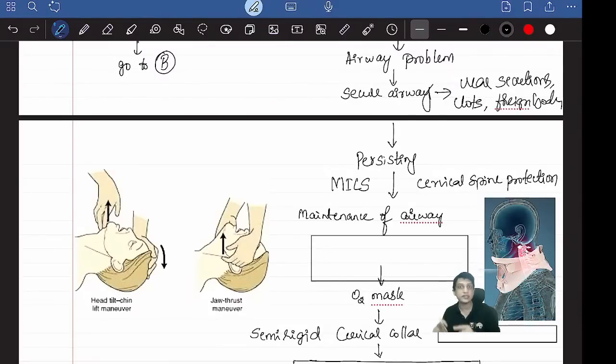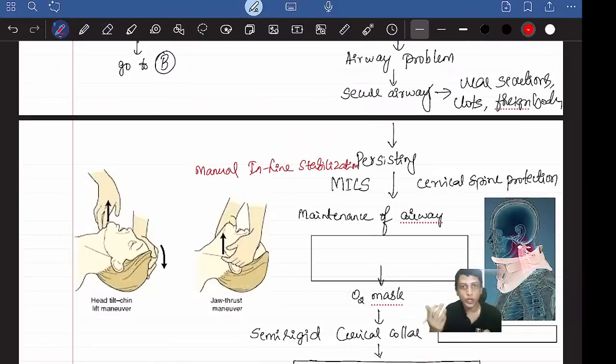The next thing is the protection of the cervical spine, not treating the airway. You secure the spine by a technique called MILS. MILS means manual inline stabilization.